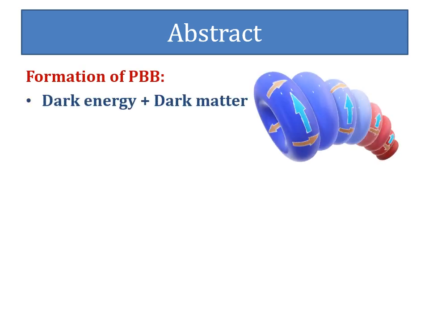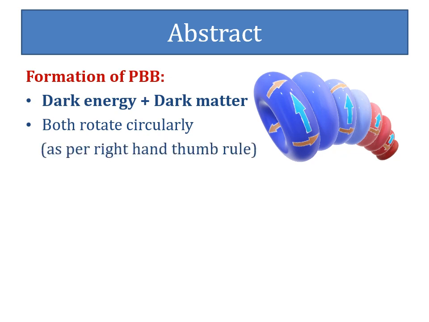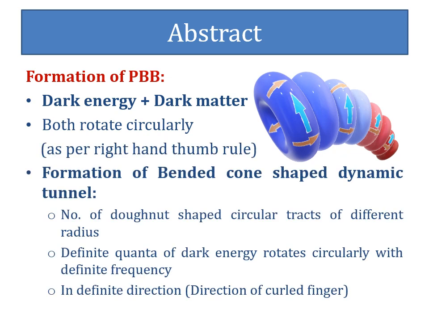In this theory, the primary building block is made up of definite quanta of dark energy and definite quanta of dark matter, which continuously rotate circularly as per the right-hand thumb rule. Within the primary building block, a banded cone-shaped dynamic tunnel is made up of a number of donut-shaped circular tracks of different radius, organized in descending order. On each of these circular tracks, definite quanta of dark energy rotate circularly in a definite direction with definite frequency.